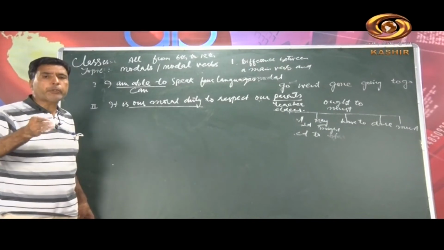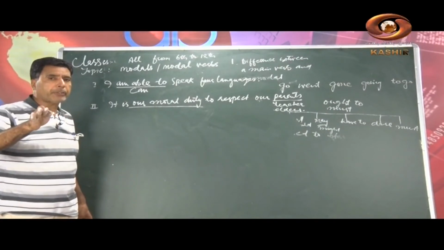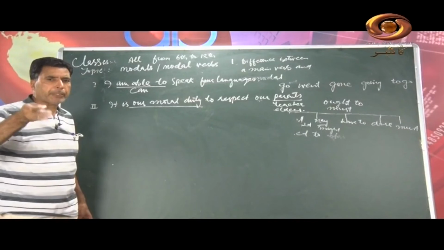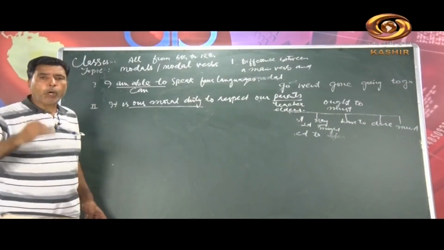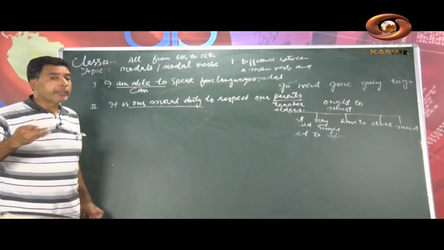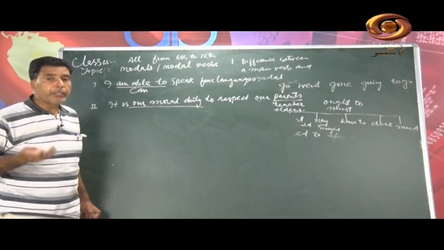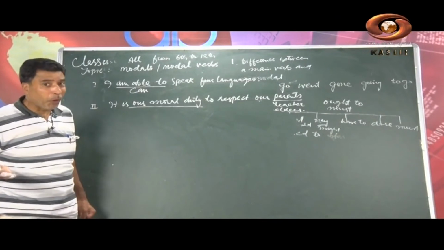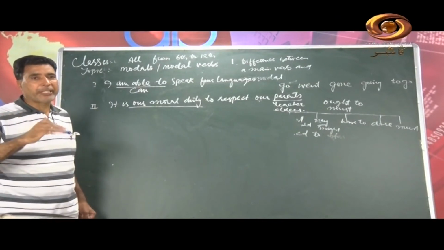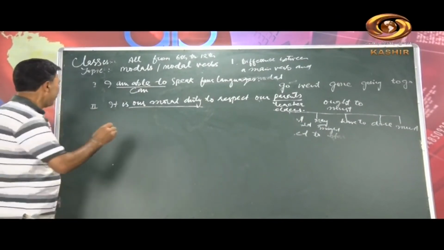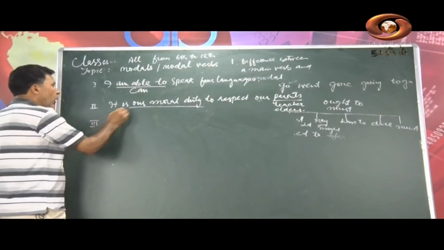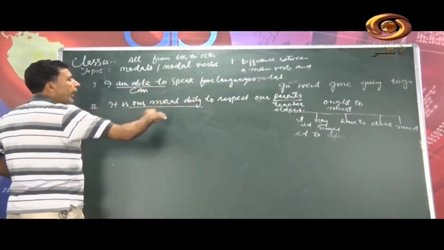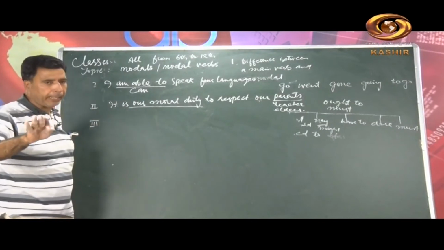When you find "to", mind it, you have to write there. No doubt there is a little difference, but these three modals can be used when there is a sentence wherein you find that it shows some moral duty. So for moral duty, we write ought to, we write should, and we write must. Okay. Then the third sentence. So we ought to, we should, and we must. All the sentences are correct.